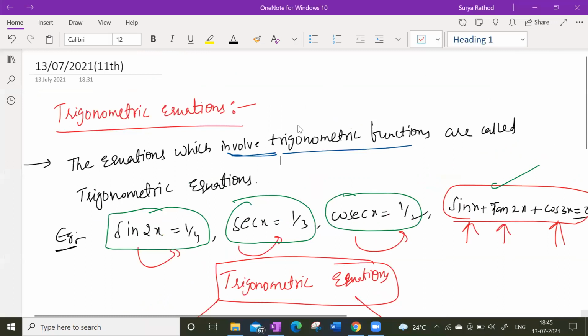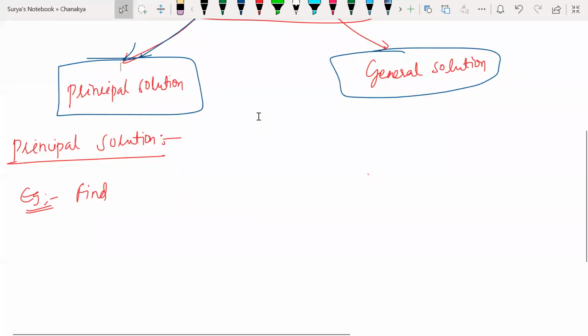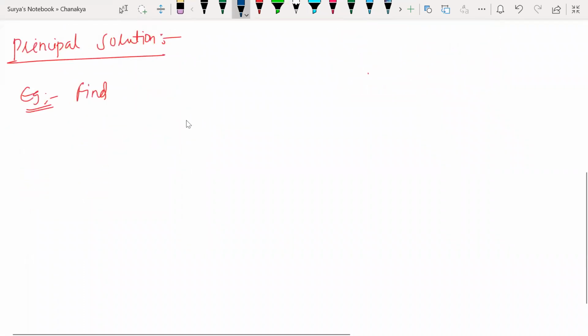Okay, and basically in trigonometric equations we are going to learn two things. What are they? The first thing is principal solution. The second thing is general solution. Wherever an equation involves trigonometric functions, we call it a trigonometric equation. In this we'll be talking about principal solution and general solution. The first thing, principal solution, is nothing but what? Let us talk about an example and solve it. You will be able to understand what it means.